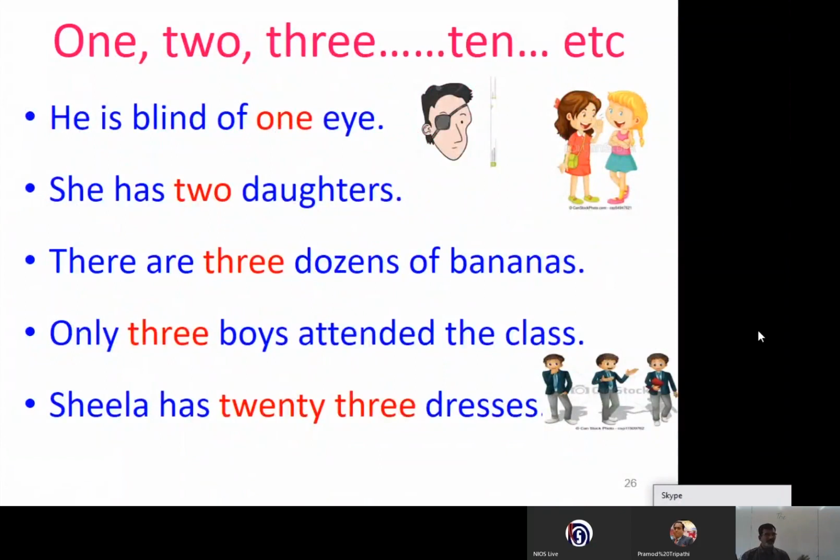He has got 10 billion rupees in his account. You know, any numbers, 1, 2, 3. We have used 2 dozens or 10 billions, 100 billions, 1 million. All these numbers are determiners. Now, we will go to another important area of determiners.